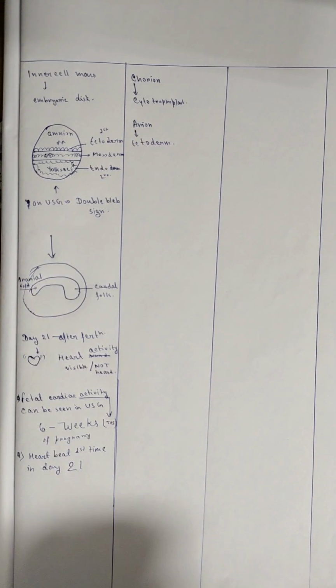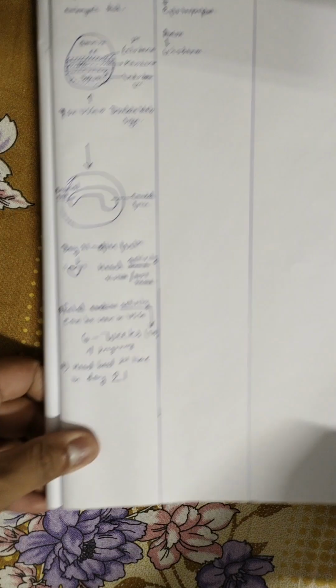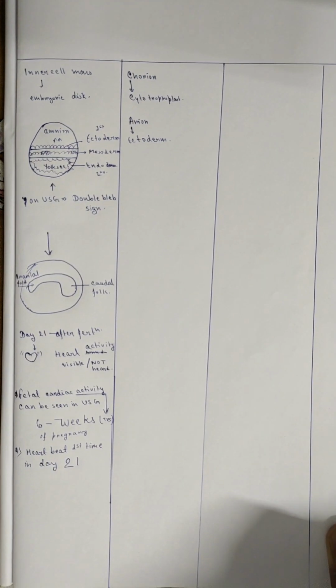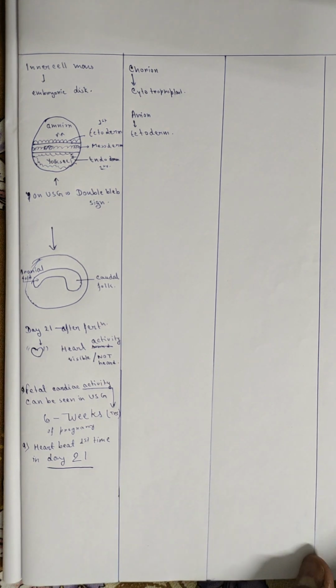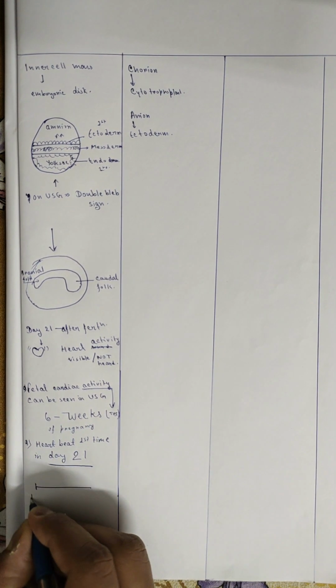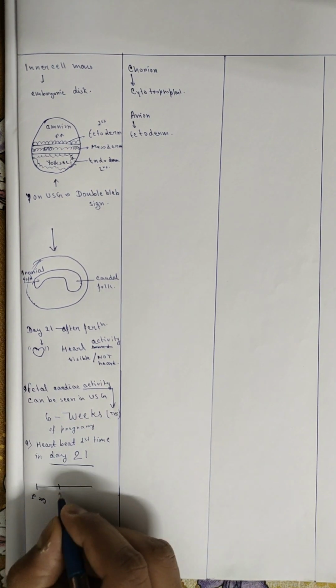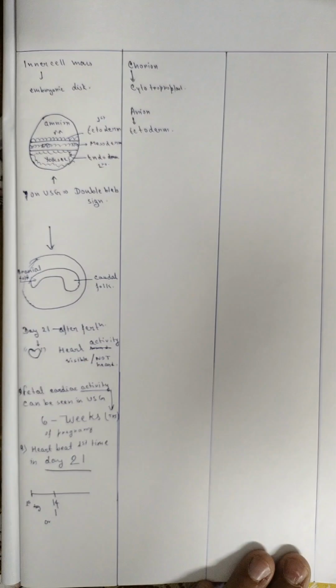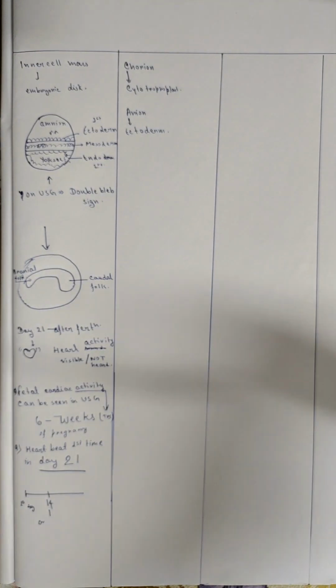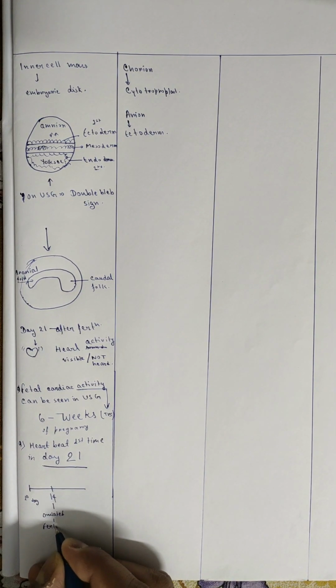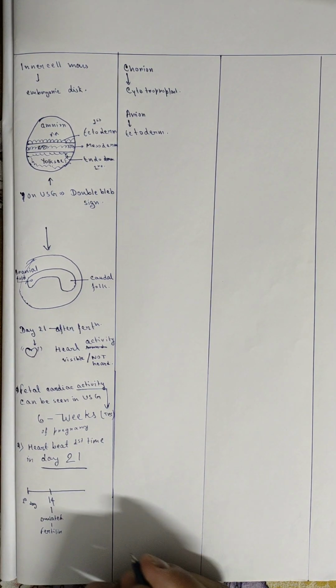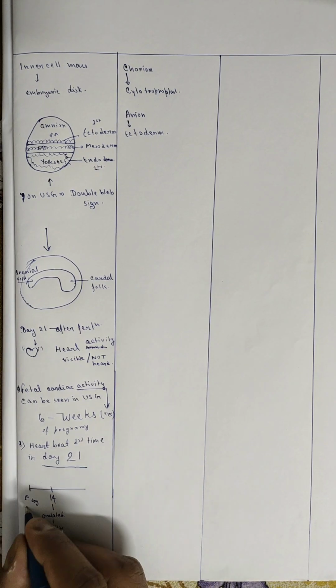Let's understand the concept of duration of pregnancy versus fertilization or fetal age. The duration of pregnancy, if we take this timeline, the first day of last menstrual period, on the 14th day we assume ovulation happens, and in the same day fertilization as well happens, and in the 28th day the woman missed her periods.